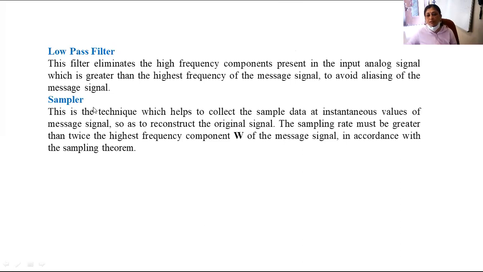The second block of this pulse code modulator is the sampler. All of you know the first step of pulse code modulation is to convert the continuous time signal into a discrete time signal. The electronic circuit which performs this is called the sampler. Sampling operation means to sample the given analog signal at a rate equal to the Nyquist rate.